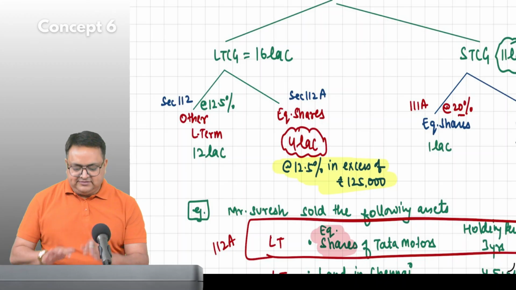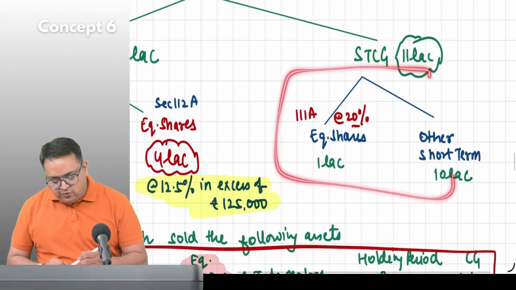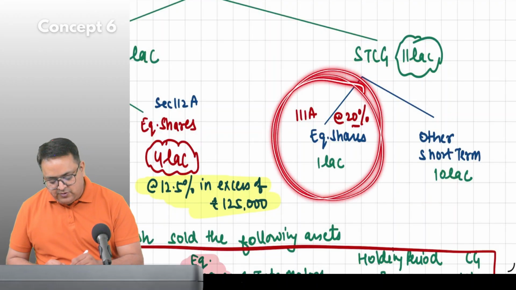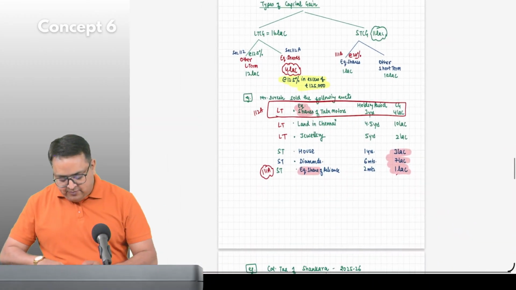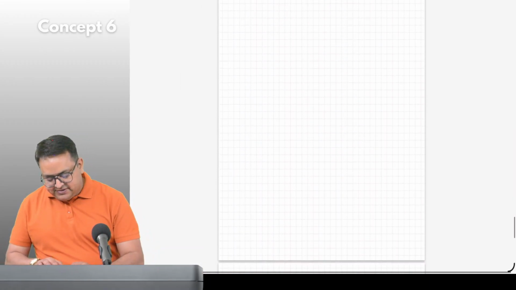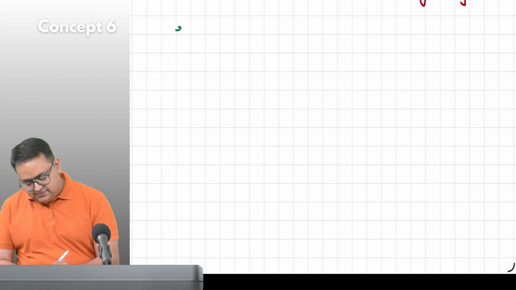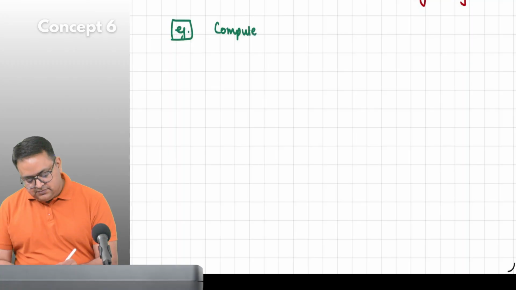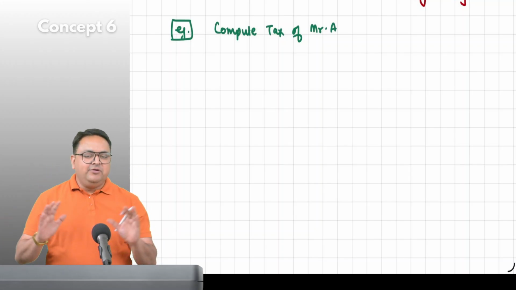I'll tell you what this excess is. Short term capital gain, guys, are they both special? No, only this one is special. All other short term is not special. Now, guys, from now on, you will start understanding it. Now I am giving you an example. Everybody, compute tax of Mr. A. Now, from now on, whatever you have learned, everything is over. Now you will be able to apply everything.